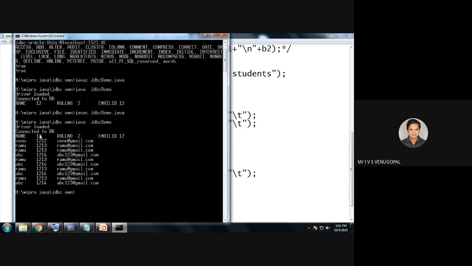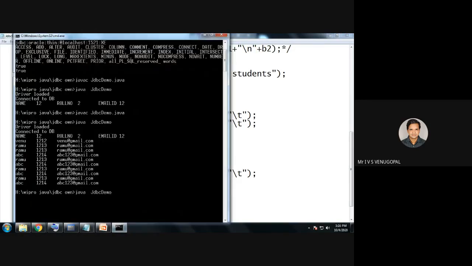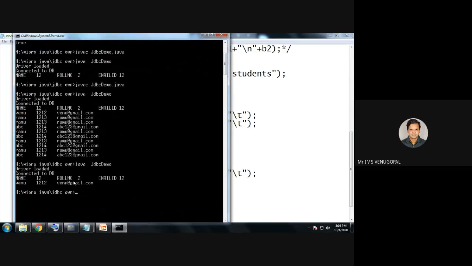See, now the data is being displayed in my table. Actually, there is only one value. I need to commit it. Again, I will execute. See, there is only one value.